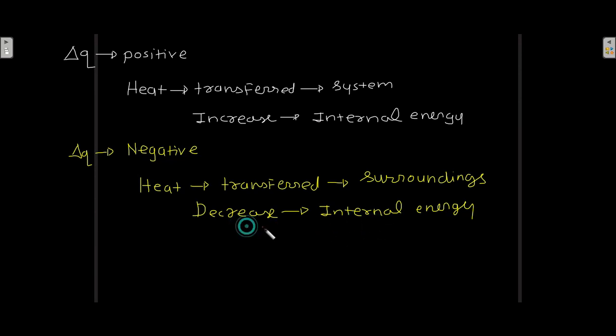This is represented by showing delta Q negative.